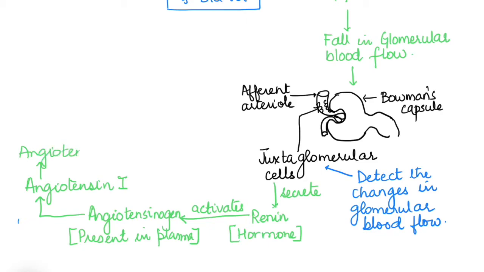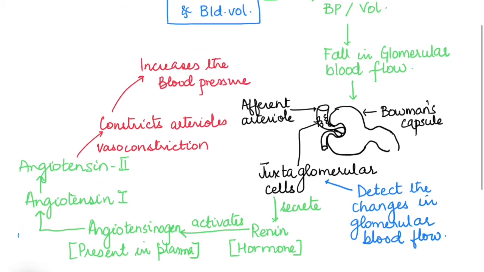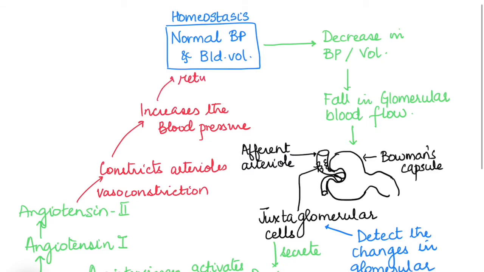The angiotensinogen is produced by the liver and the angiotensin 1, which is the converted form of the angiotensinogen, is further converted to angiotensin 2. This angiotensin 2 is a strong vasoconstrictor, thus it results in constriction of the arterioles. When the constriction of arterioles happens, that increases the blood pressure. So the decrease in blood pressure is now coming back to normal because there is the constriction of arterioles.